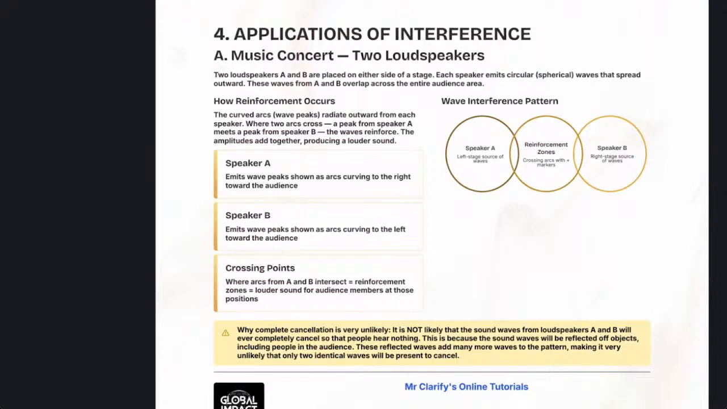Are you fine with interference now? Good. Now what you need to know is applications. Here is application number 1, which I've already talked about.